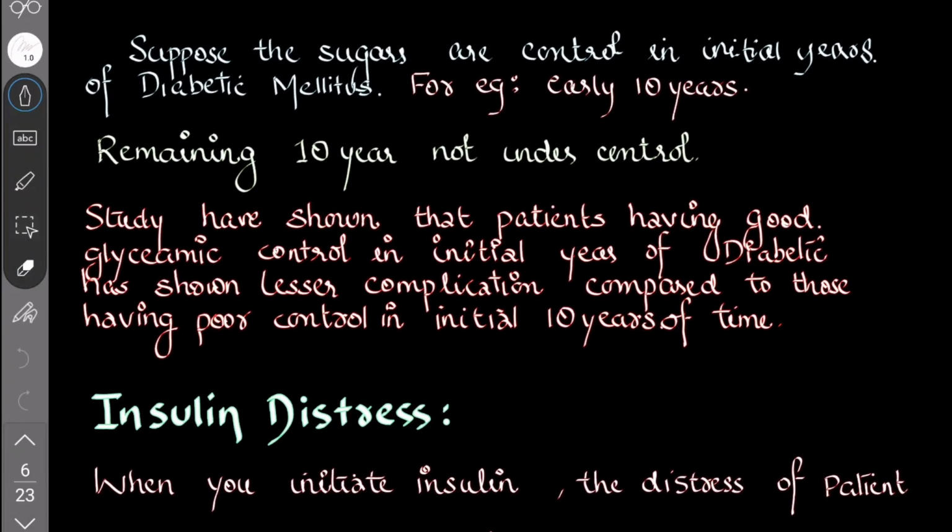Suppose the sugars are controlled in the initial years of diabetes. Suppose in the first 10 years, the sugar is very well controlled, and in the remaining 10 years of life, the sugar is not under control. Studies have shown that the patient having good glycemic control in the initial years of diabetes has shown lesser complications compared to those having poor control in the initial 10 years. So the first 10 years is very important. You give strict control in the first 10 years.